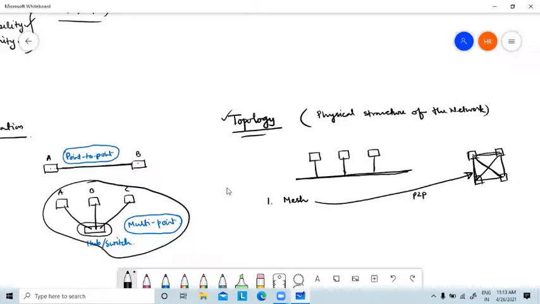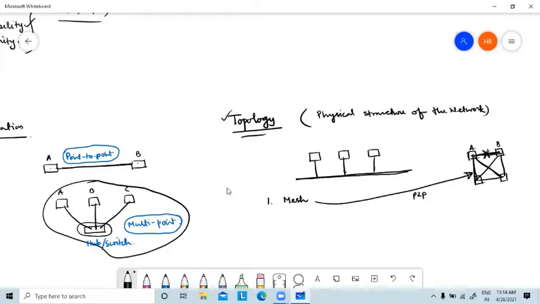What are the advantages? Suppose A is sending some data and B is not receiving. Since there is a single point-to-point link between A and B, it is definite that there is some problem in the link. Logic clear? So you can easily isolate the fault. Fault isolation is very easy in the case of mesh topology.